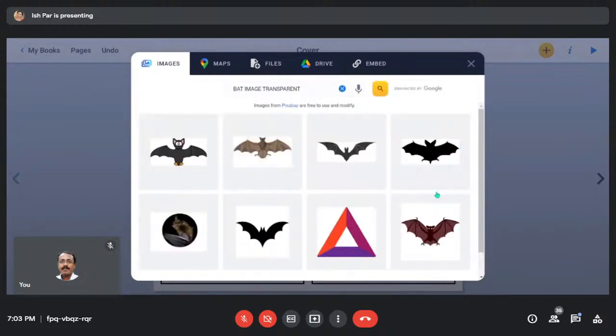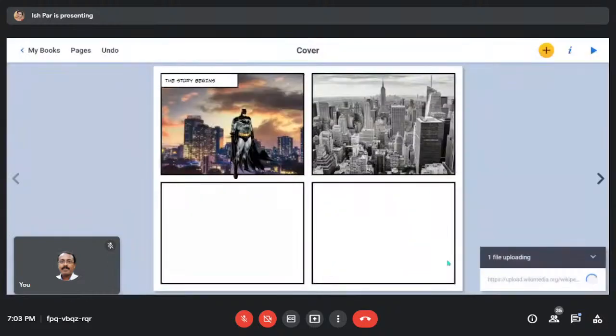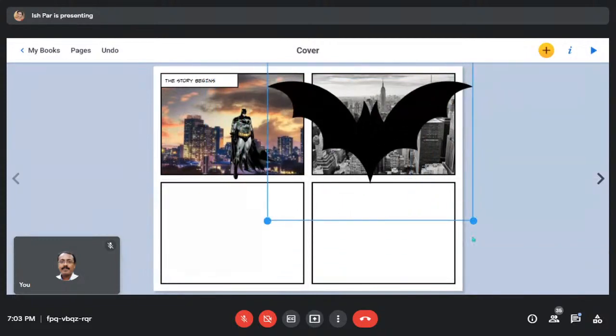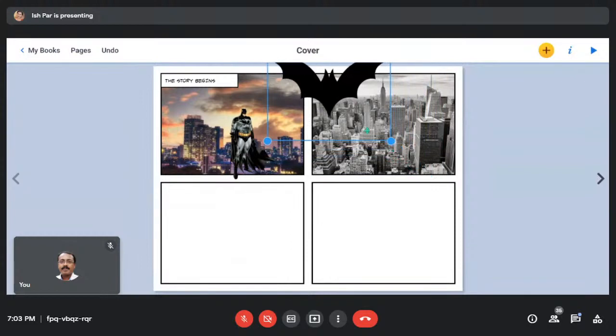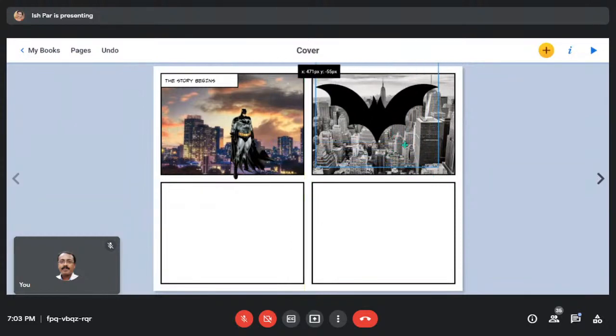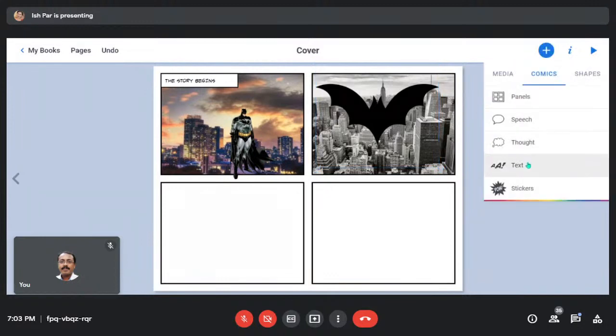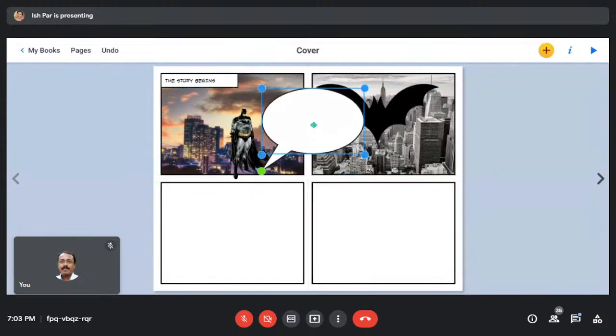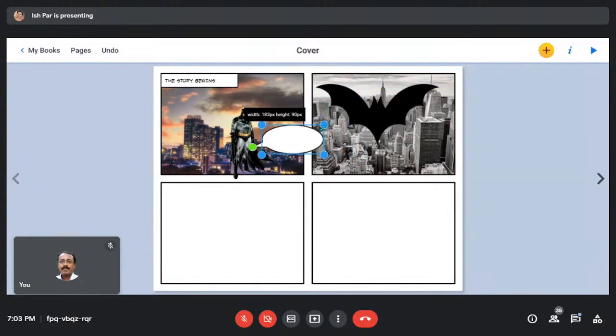There are lots of images. Let's select this one. Once it is uploaded, here it is. Now you want to add certain dialogues to it. You will be clicking on thought, speech. Let's say speech. This is here, but I want it to be on this side. So you just click on this green button and it will move wherever you want.